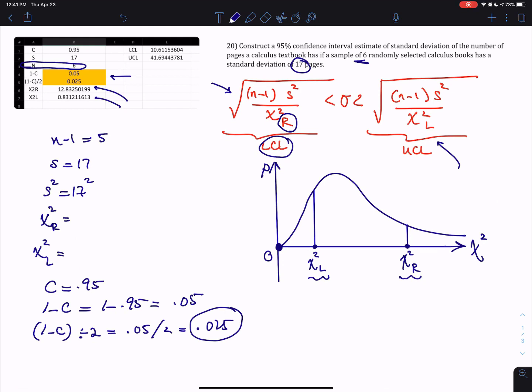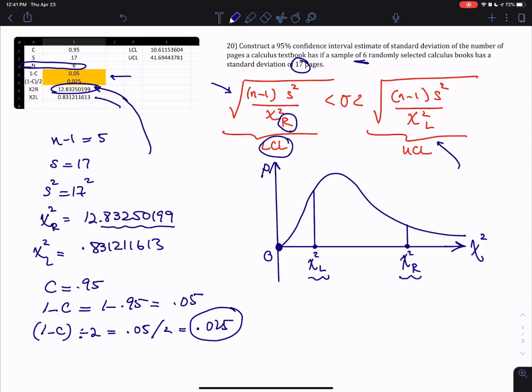So you've seen the commands for chi-square left, chi-square right. So this will be 12.83250199. Of course, you don't have to worry about typing all this, because if you're answering this computationally on a test or an exercise, you'll just be calculating these values on a spreadsheet like I have here, and you'll just be clicking on it and you capture the whole thing. So you don't have to worry about how many decimal places to carry. And this one will be 0.831211613. And that will be the chi-square left value.